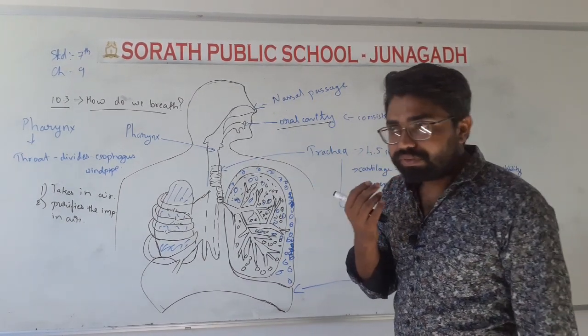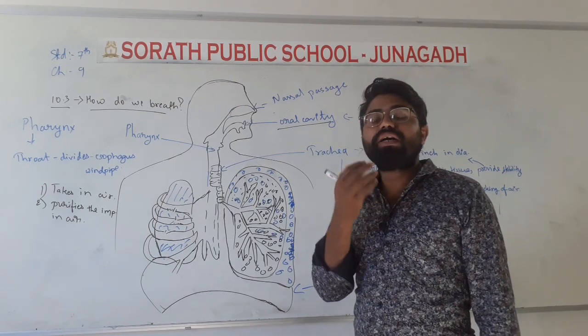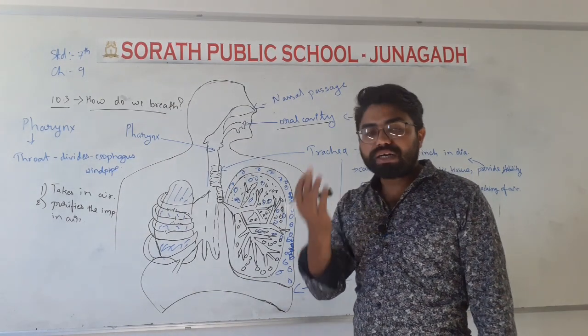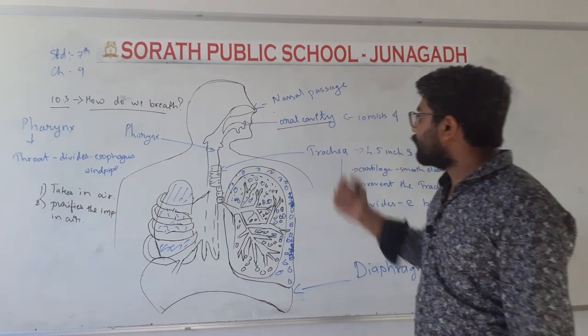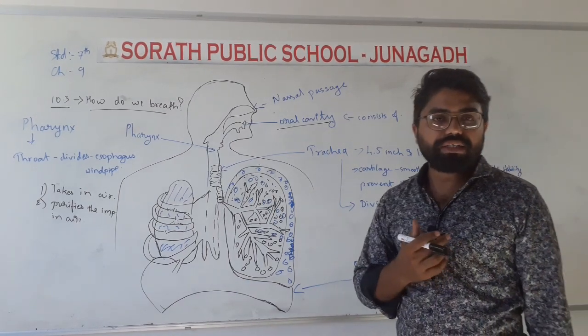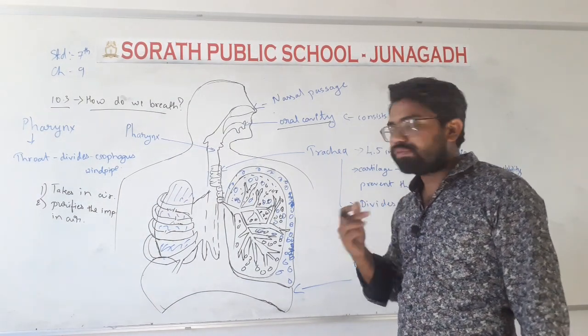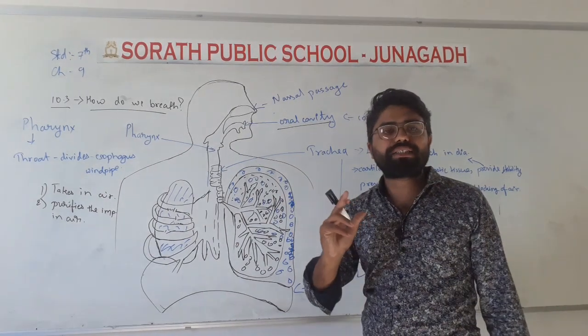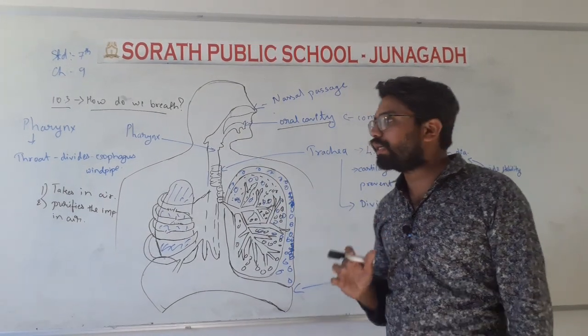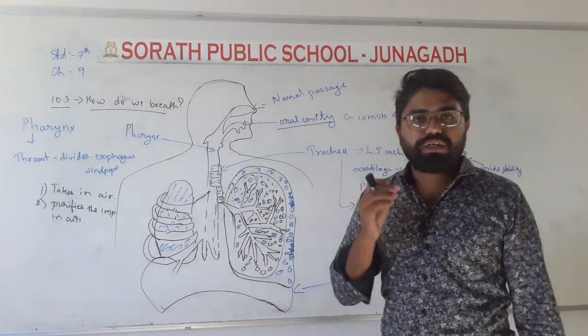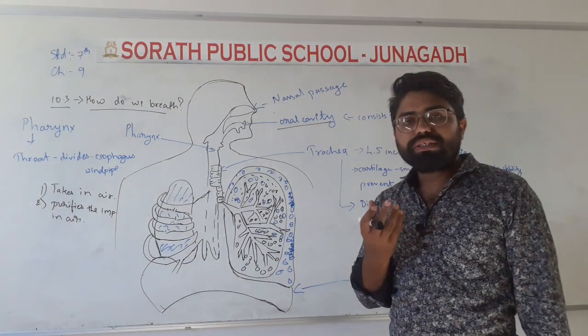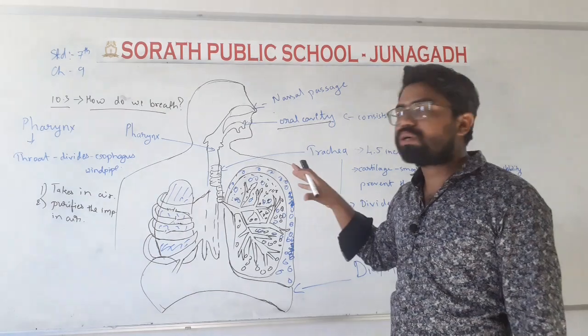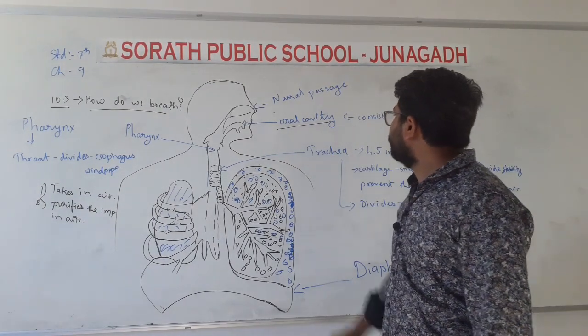Then the surface area under our tongue, that is also present here in an oral cavity. Then the tongue itself, it is present in the oral cavity. All these things are there in the oral cavity. There are also many things inside our mouth that are included in the oral cavity.